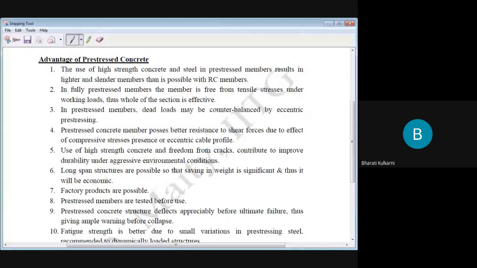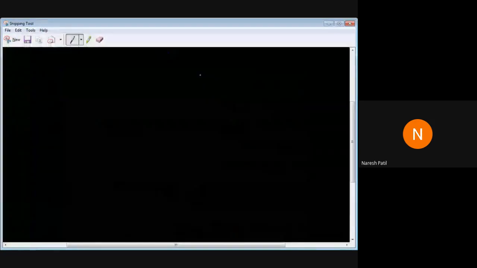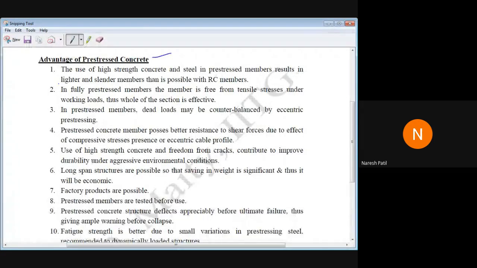Thank you. Okay. Now here I'm talking about the advantages of pre-stressed concrete. You may get one more question on this: what are the advantages and disadvantages of pre-stressed concrete? This part, today or in the next two sessions, will be mostly theory, so you may expect some theoretical questions. Here, the use of high strength concrete and steel in pre-stressed members results in lighter and slender members than is possible with RCC members. So this is the first advantage.